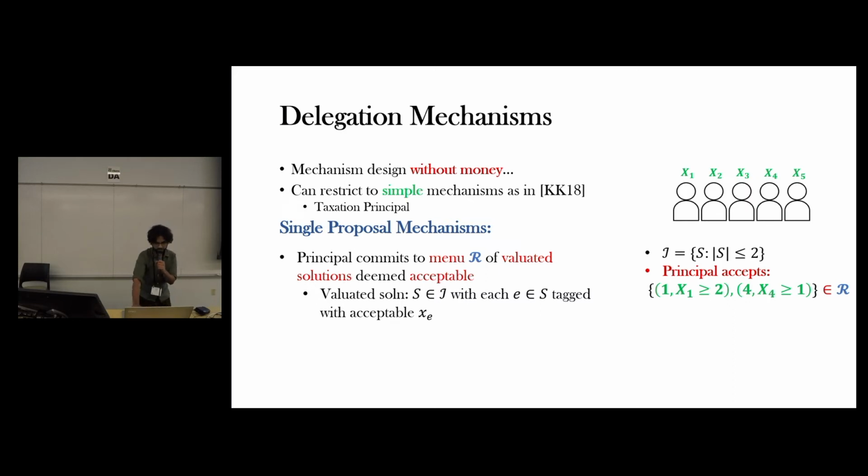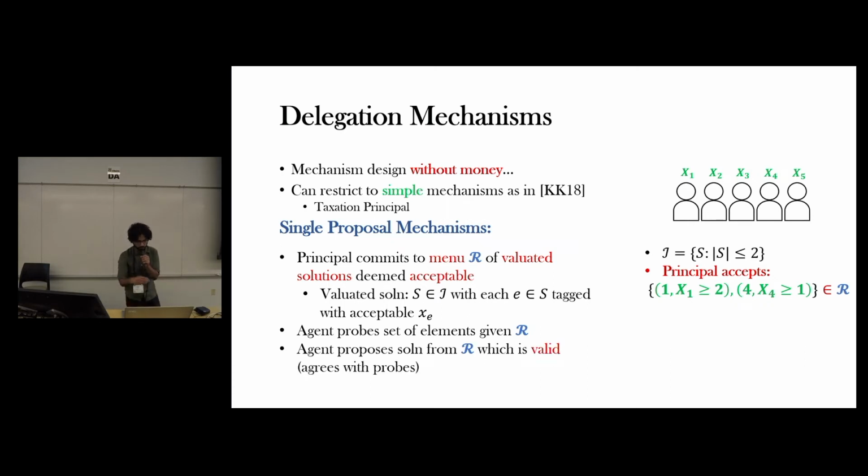Now, given this menu, the agent probes some subset of elements and proposes a solution which is valid given this menu and agrees with whatever they probed, because as we earlier mentioned, the agent cannot lie. Okay.